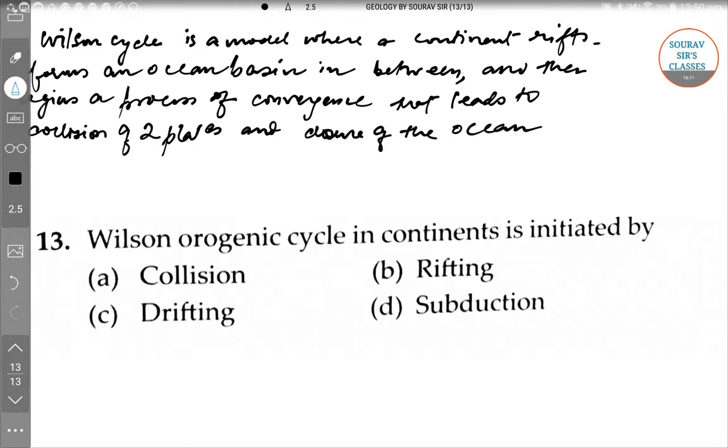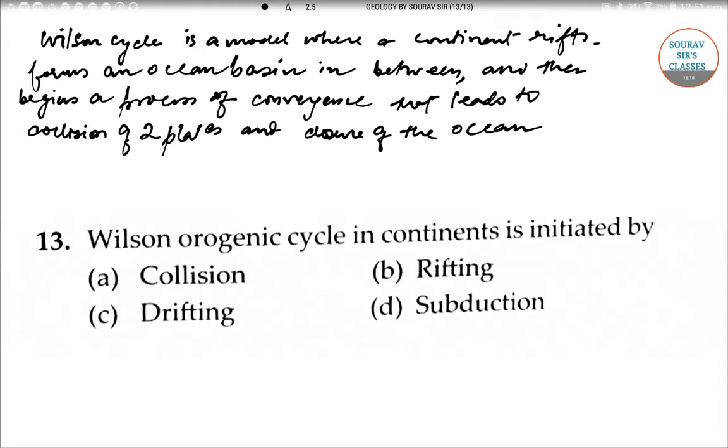So this is what the Wilson orogenic cycle is. It forms an ocean basin and it begins a process of convergence.